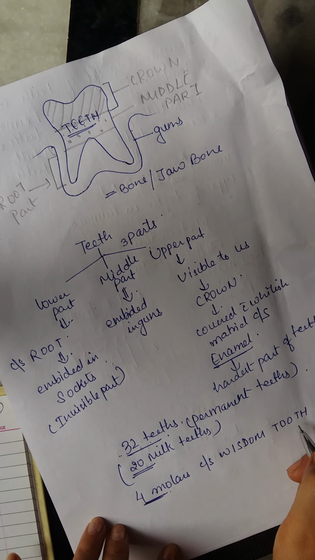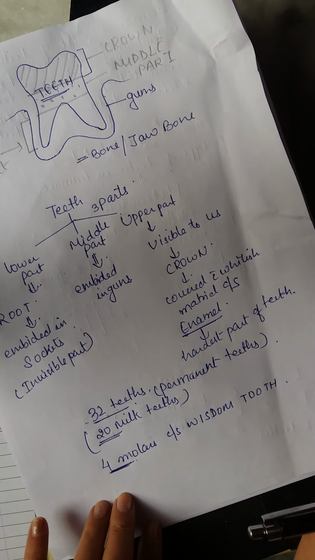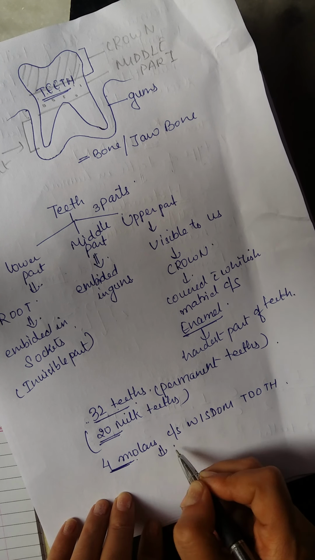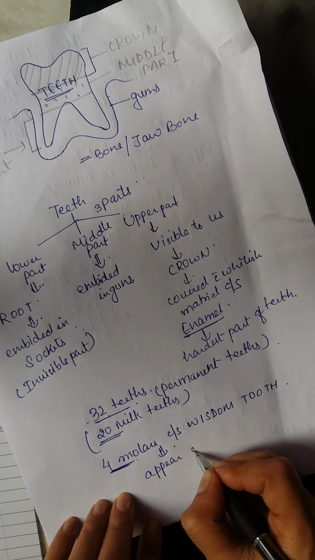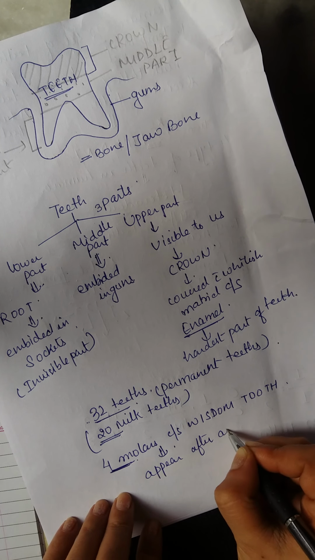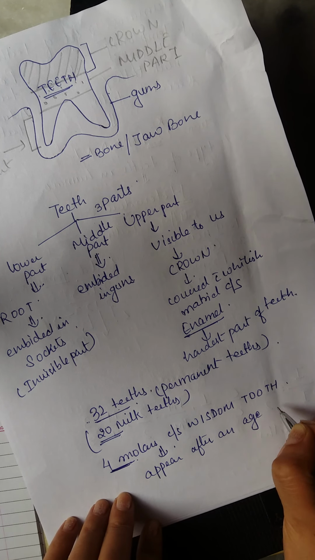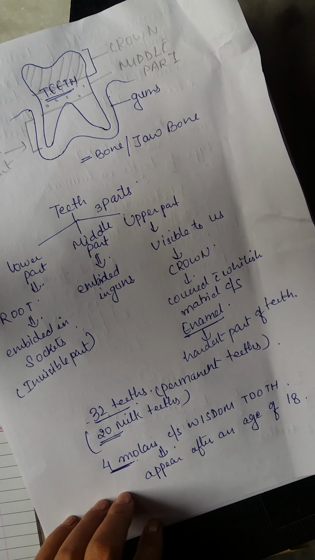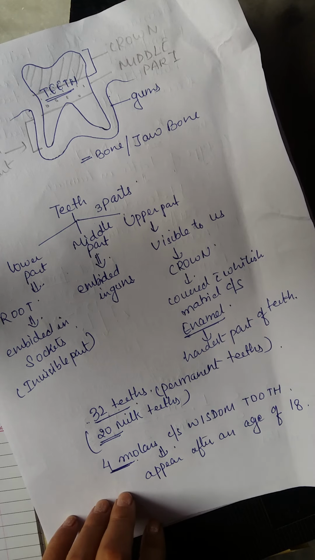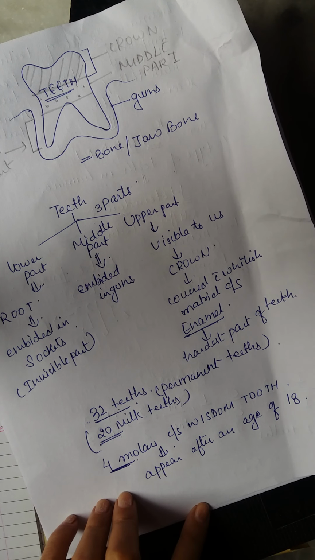जिसको आप क्या कहते हैं? अक्कल दाढ़. Okay, they appear after an age of 18. Though it is not written in your NCERT, it is written indirectly.